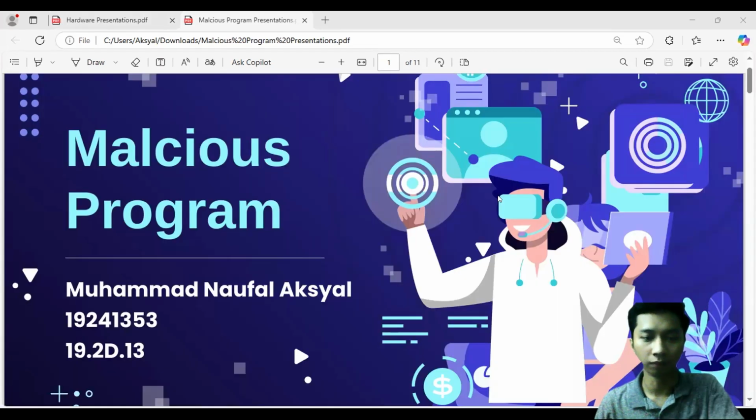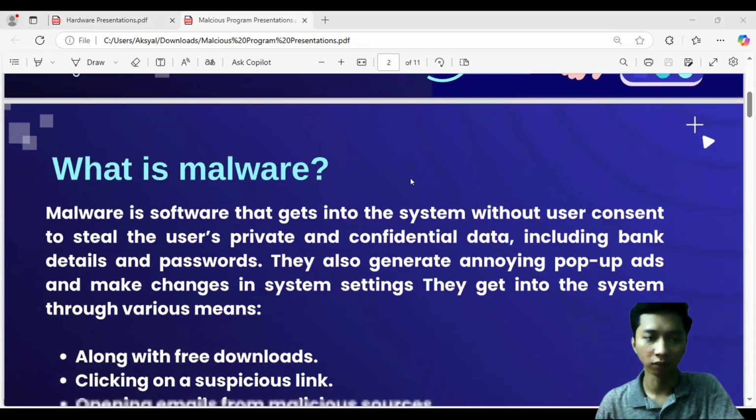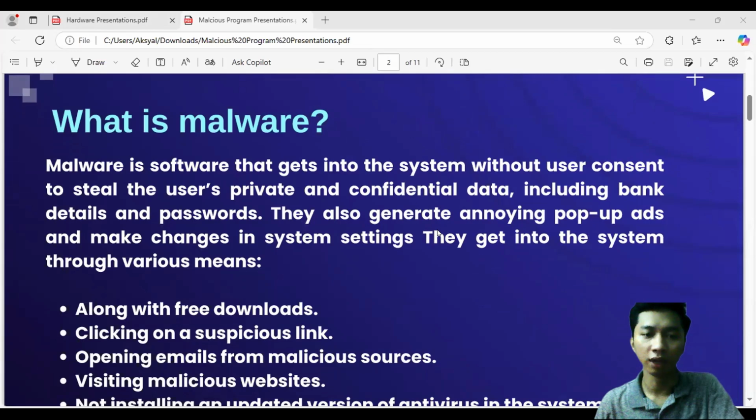Malicious program. What is malware? Malware is software that gets into the system without user consent to steal the user's private and confidential data, including bank details and passwords. They also generate annoying pop-up ads and make changes in system settings.